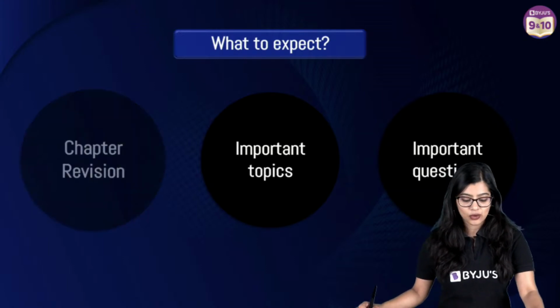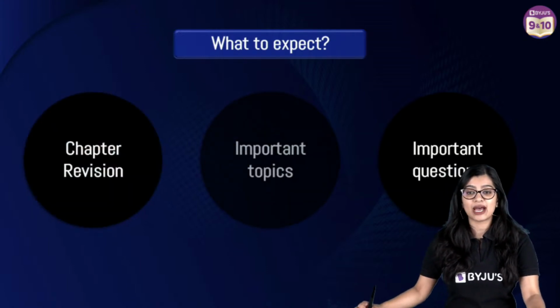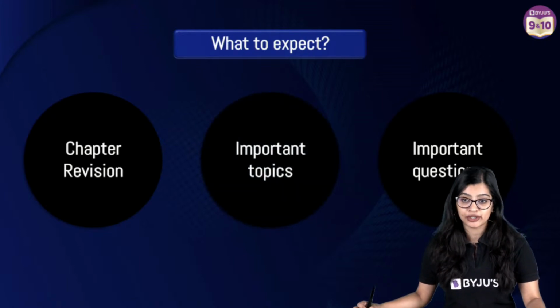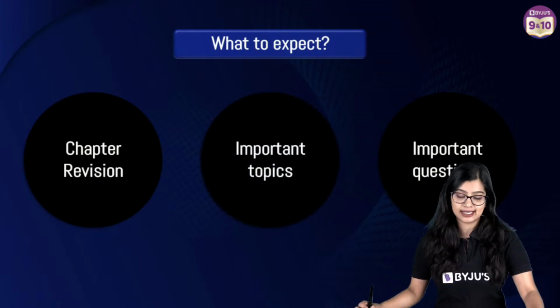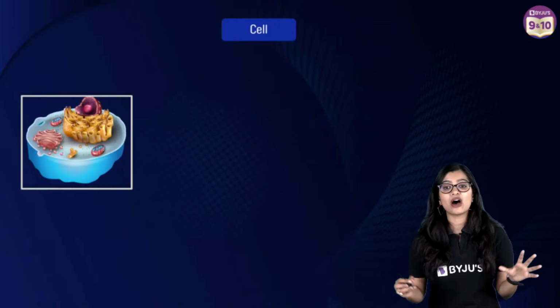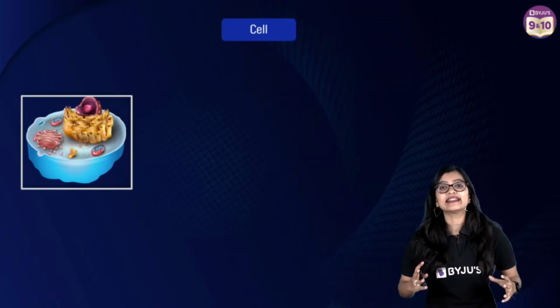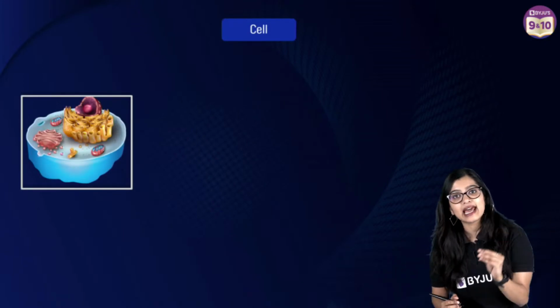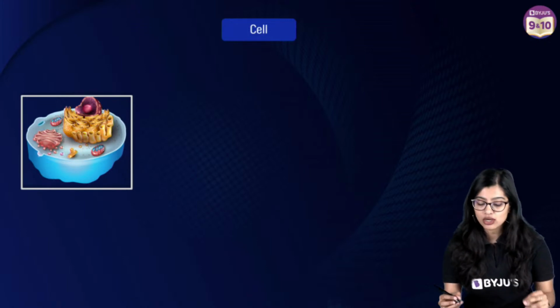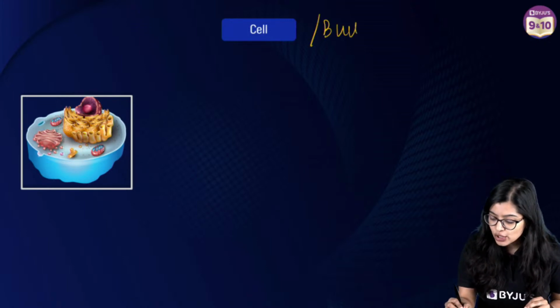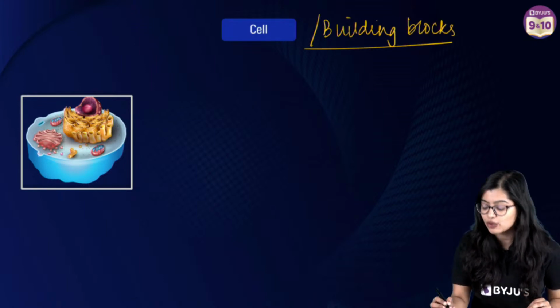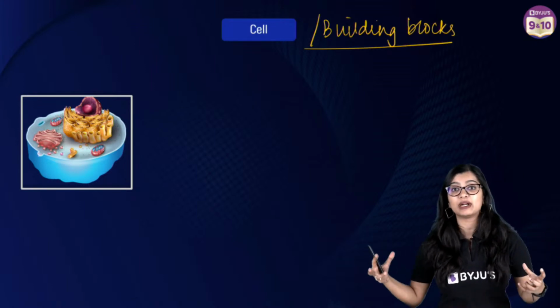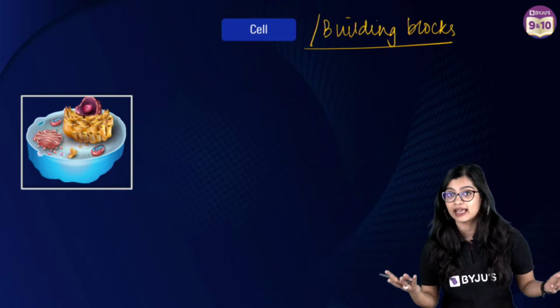So now we will first start with chapter revision covered with important topics. So we're going to get started. Now let's talk about cell. Whenever we think of cell, I would always like you to think about Lego blocks or building blocks. When we were young and playing with building blocks, we knew that these were the basics, and from these building blocks, we could construct anything.